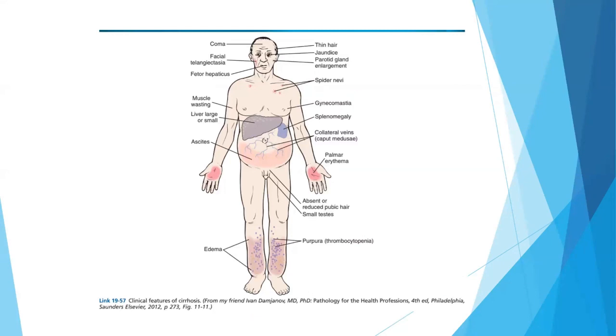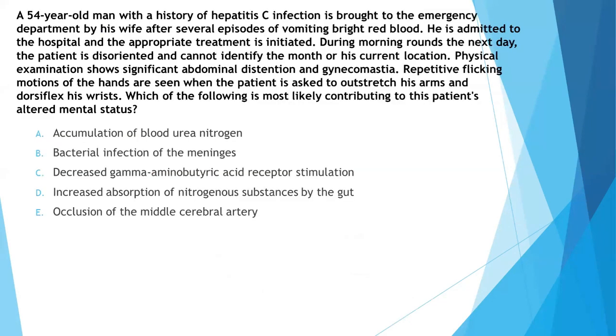Let's talk about the clinical features of cirrhosis. We have all talked about it earlier, so no need to go through all of this. But what I want you to highlight here extra is the thin hair. There is thinning of the hair, and also there is loss of the axillary and pubic hair. Everything else is from the previous slides.